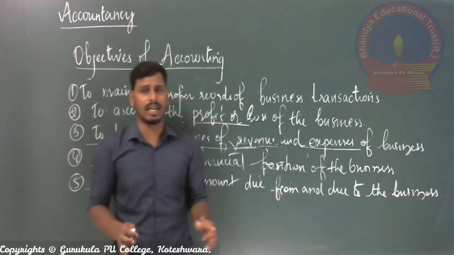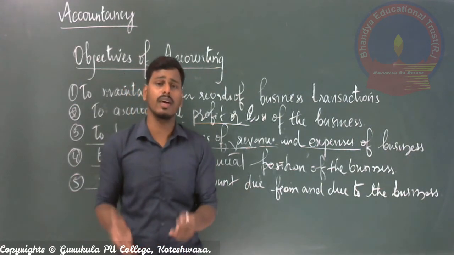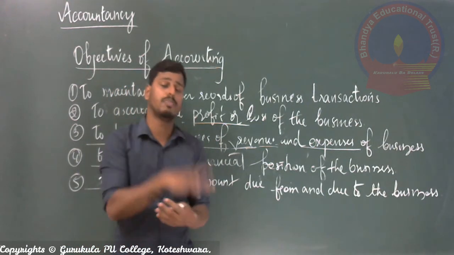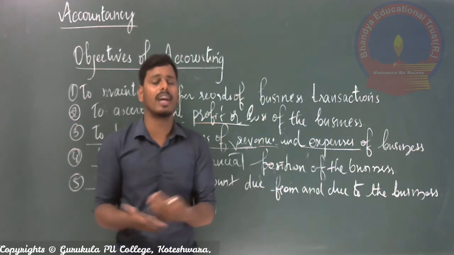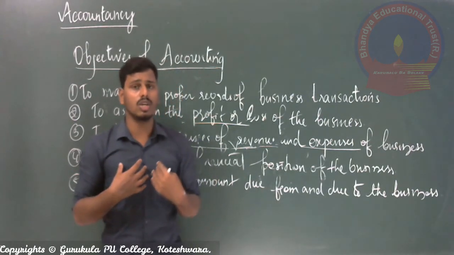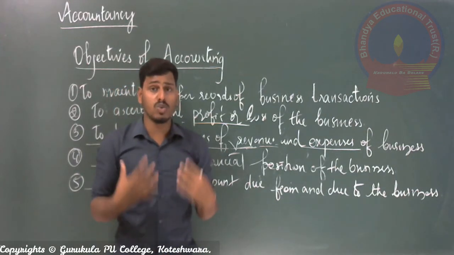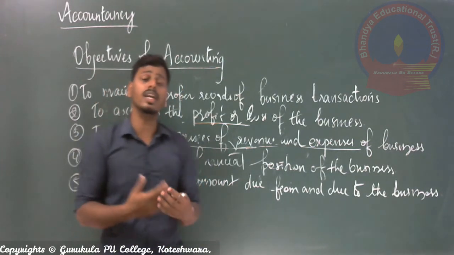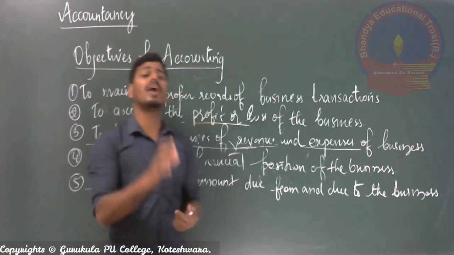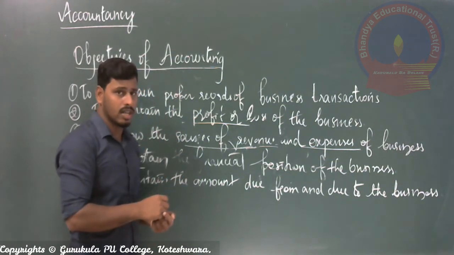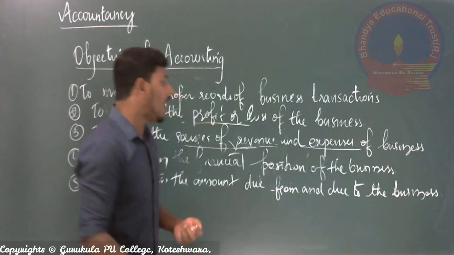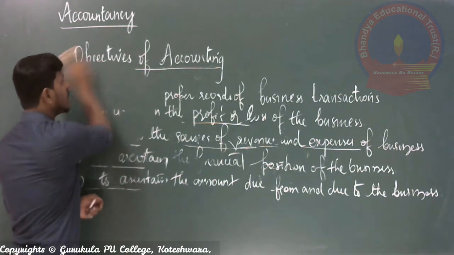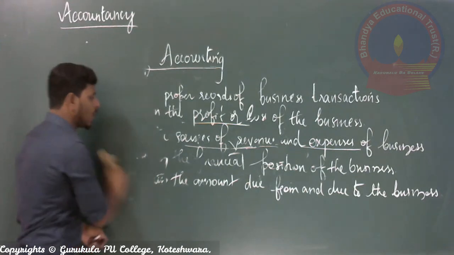Business is always operated by performing all activities with outside parties, and sometimes the business also gives some amount of money to outside parties during transactions. It is called credit transactions, right? So as an accountant or as a businessman or as a user of accounting, I must know to whom I am connected with the due from as well as the due to. All those things are properly recorded in the accounting transactions, and it is helpful to ascertain the amount due to as well as the amount due from. So these are the different objectives of accounting, and I hope you understand that.